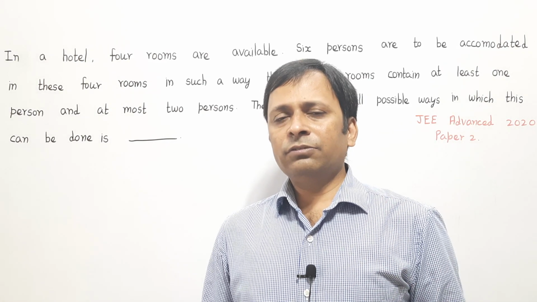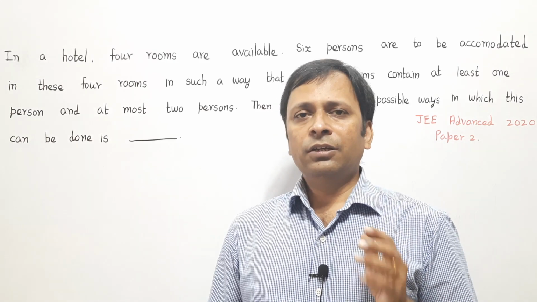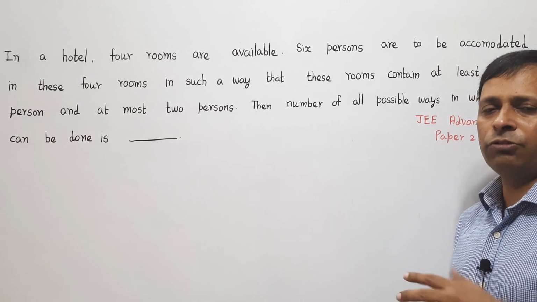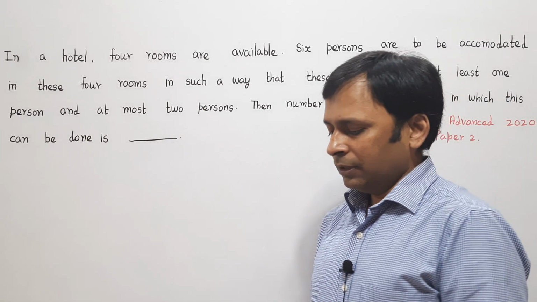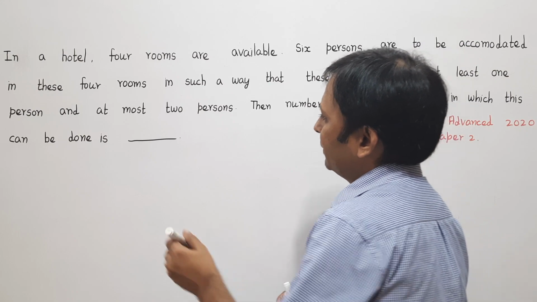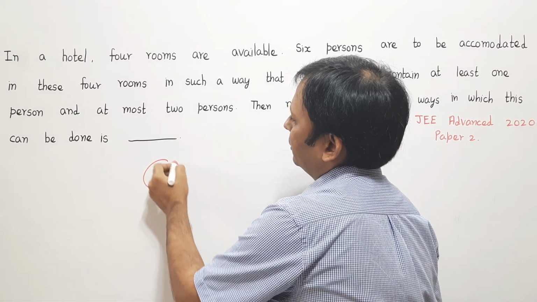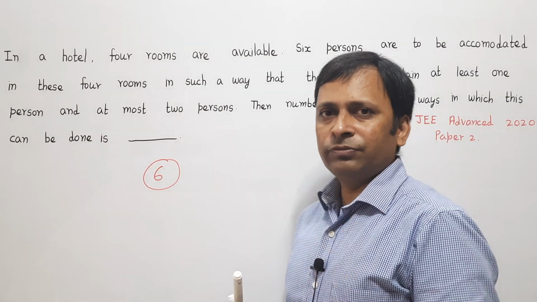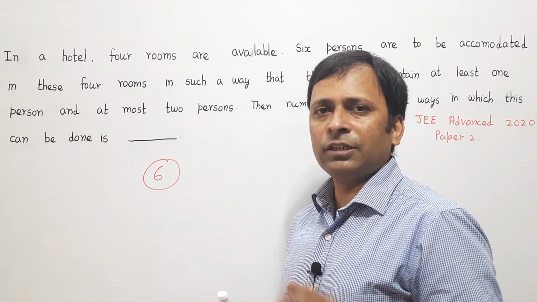The easiest way to crack this question is by using division and distribution. So what we will do is, we will group these 6 persons. How many ways can we group? Totally how many persons are there? 6 persons. So we need to group these 6 persons. Now what are the various ways to group these 6 persons with the given restriction?